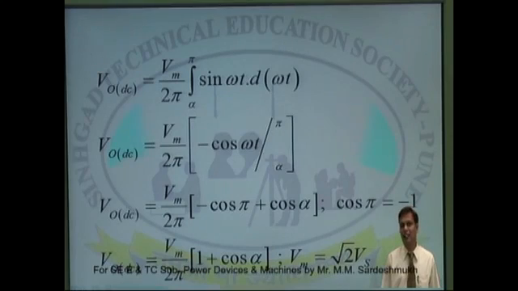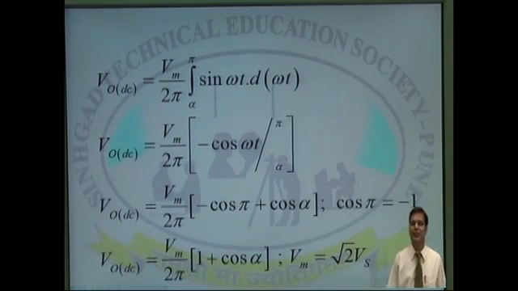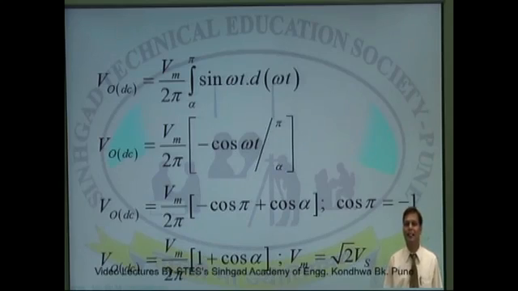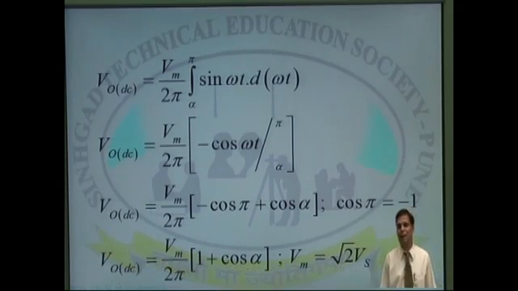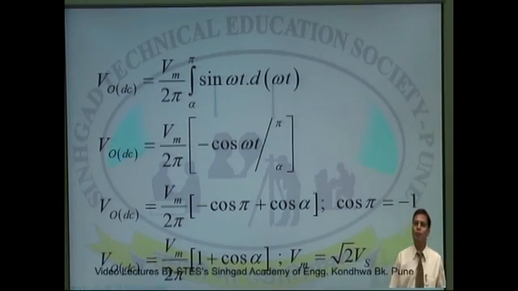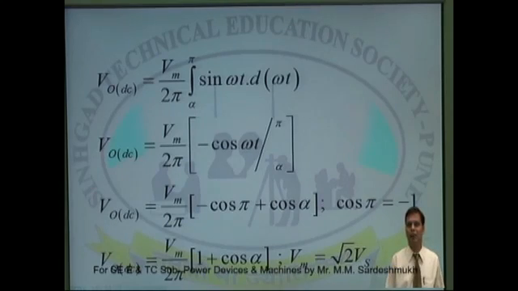You can find here that output voltage V0, otherwise VDC, is Vm upon twice pi into 1 plus cos alpha, where alpha is the firing angle, which can be controlled by controlling the gate signal.